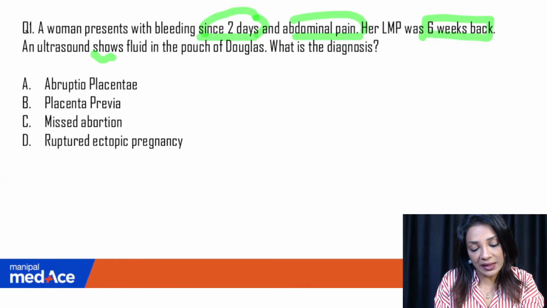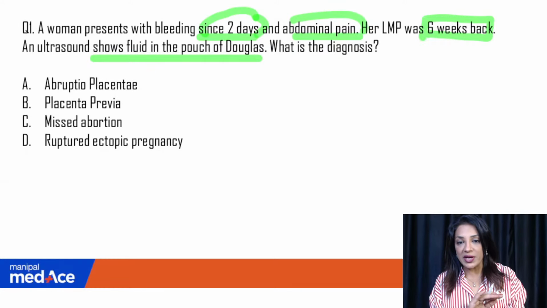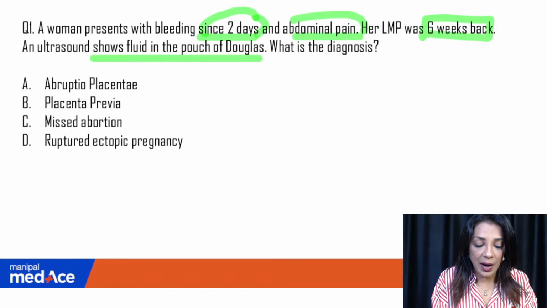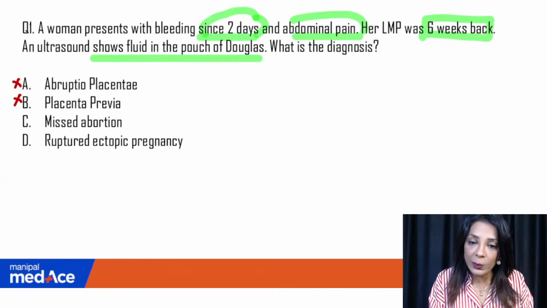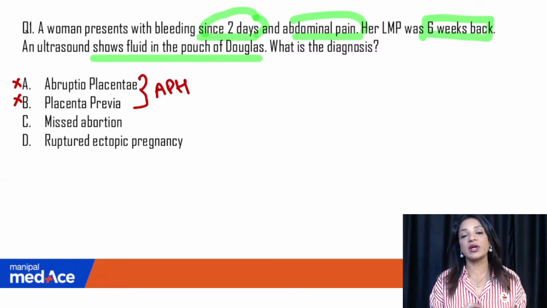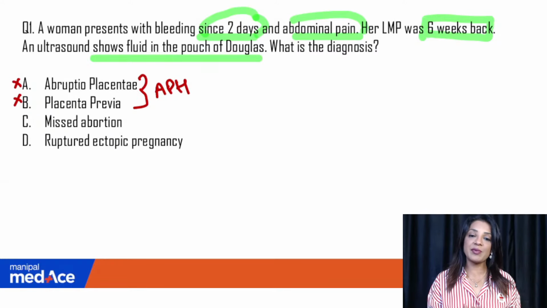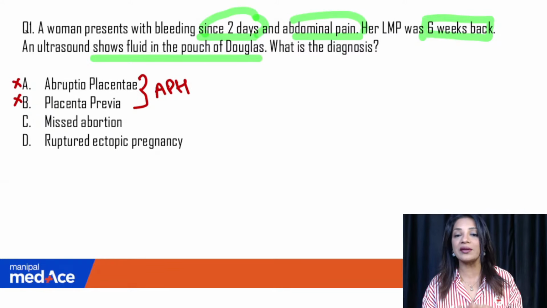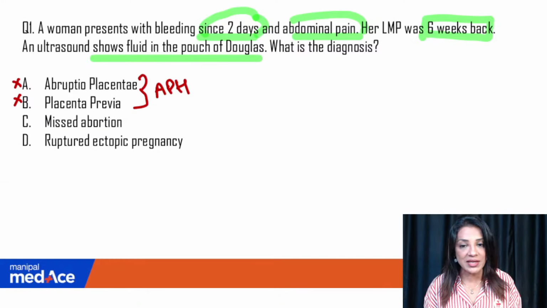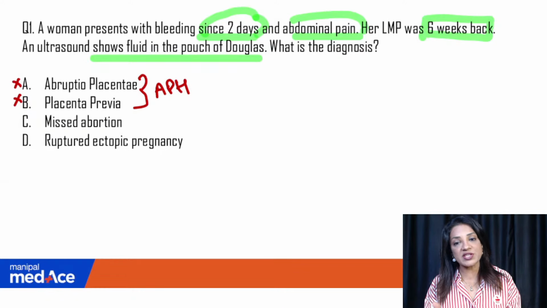Now this is the main thing which is going to differentiate between two options. So what are the two options which will just automatically get cut? That is abruptio placenta and placenta previa. Why will they get cut? Because this is a cause of APH, that is antepartum hemorrhage. The most important two causes are placenta previa and abruptio placenta, and we know that this happens only once the baby is viable. That means after 28 weeks in India and after 24 weeks in UK, where the viability period is 24. This patient is only 6 weeks pregnant.